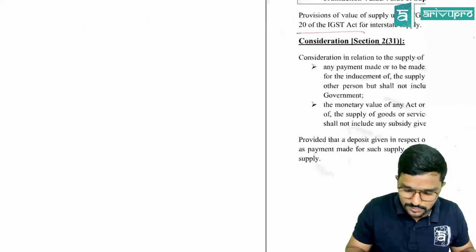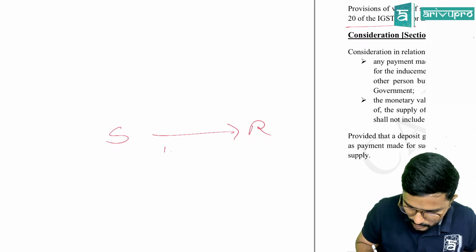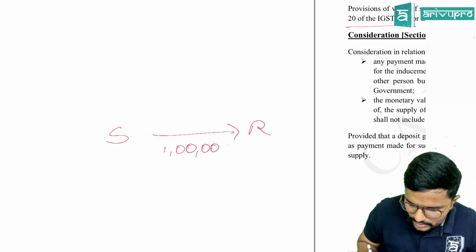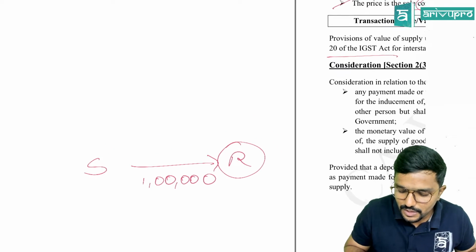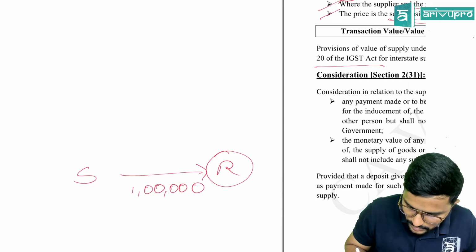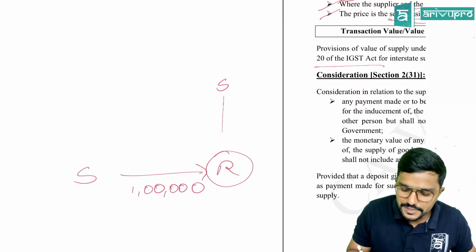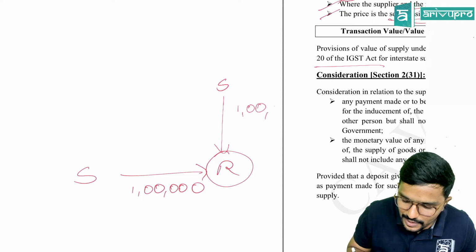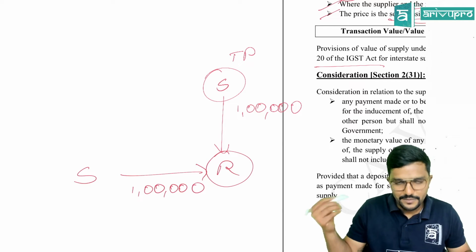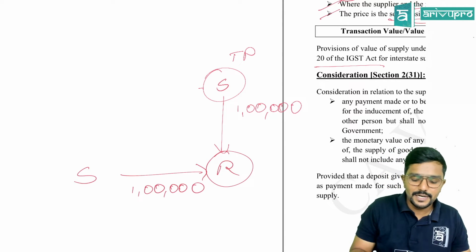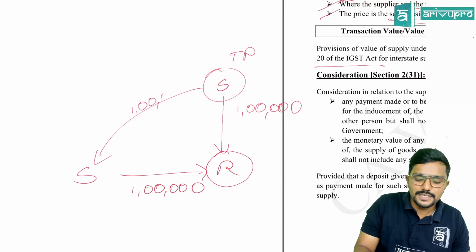And consideration can be paid by the recipient or any other person. Any other person means who will pay, sir? Simple. See guys, I have supplied the goods to the recipient for 1 lakh. In maximum cases, who will pay? Recipient. But assume there is a person called Shreyas, who is liable to pay the recipient 1 lakh rupees. So the recipient tells, hey Shreyas, you are the third party. Anyway, you are supposed to pay me 1 lakh, so you directly pay it to the supplier. Can this happen? Yes, it can happen.